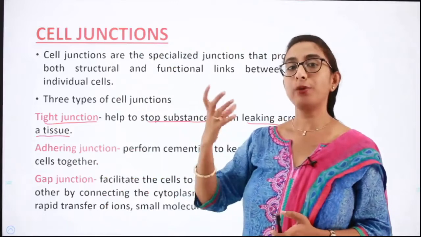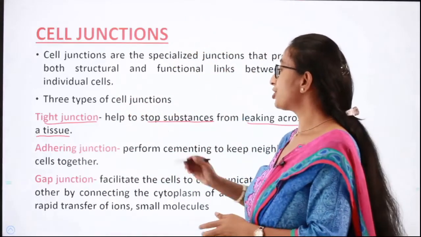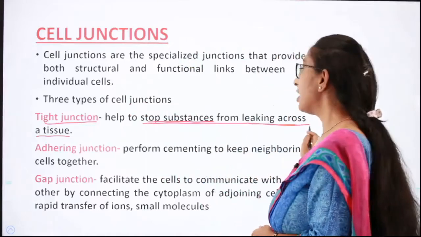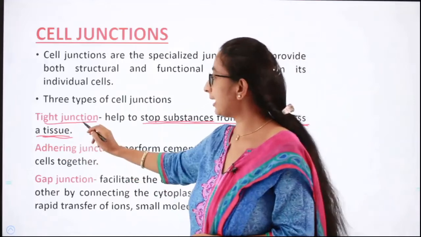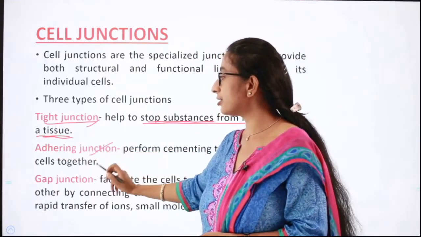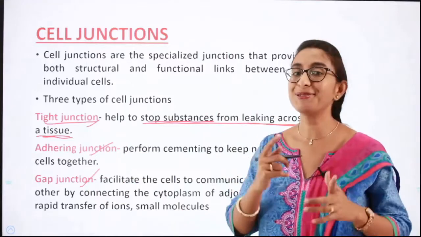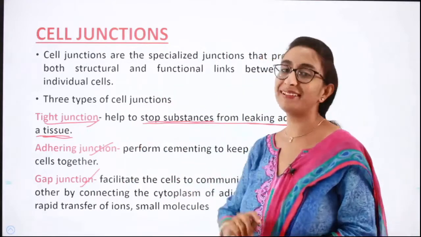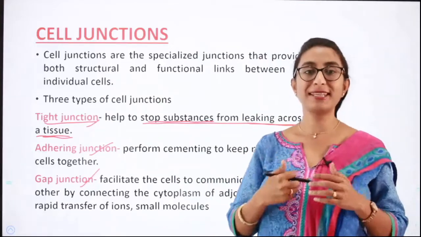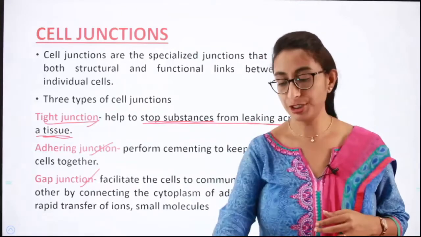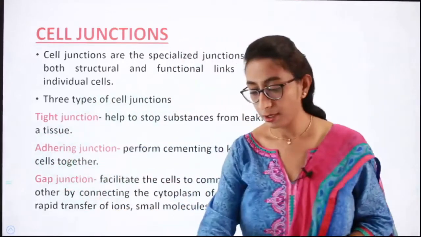They will give you a question like this. They will say, which is the cell junction which helps to stop the substances from leaking into the tissue? And they will give you four answer options. First one will be tight junction, second one will be adhering junction, third one will be gap junction, and fourth one will be all of the above. So which will be the right answer? First one will be the right answer, because it is the tight junction which helps to stop the substances from leaking across the tissue.